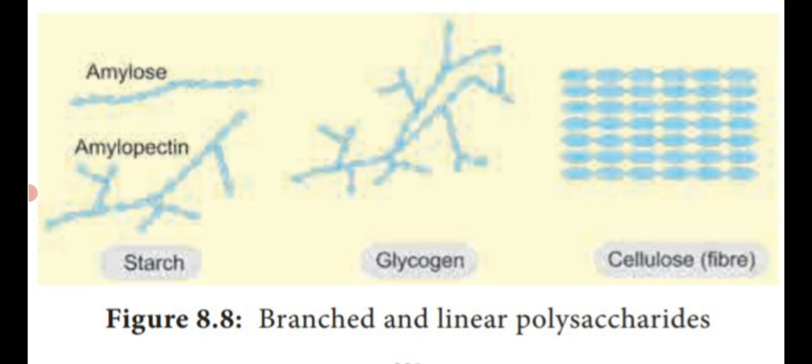Then another one is the linear structure of cellulose fiber. So these are all different examples of branched and linear polysaccharide. Starch is branched, glycogen is also branched, but cellulose is the linear polysaccharide. It is unbranched. Amylose is there, and also branched amylopectin. 80% amylose makes up the starch. The remaining 20% is amylopectin. They have the 1,6 linkage with the branched structure.